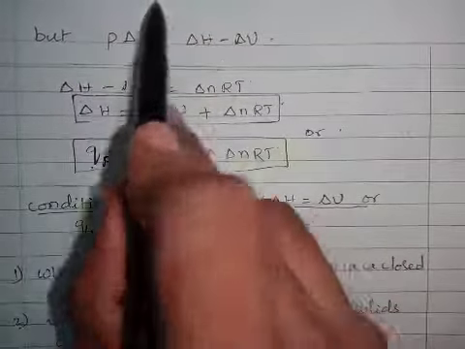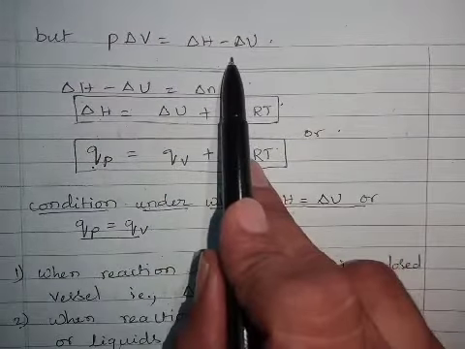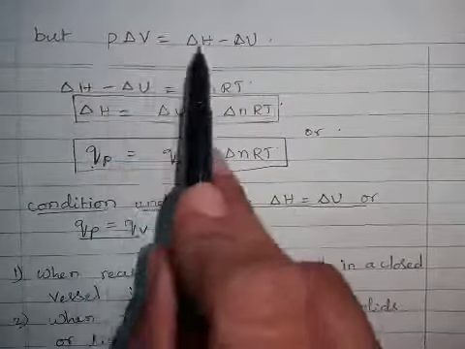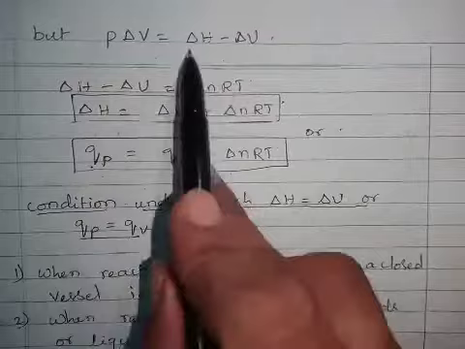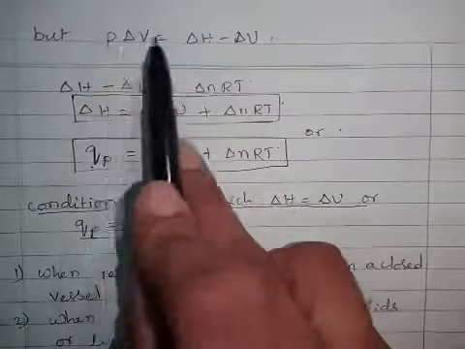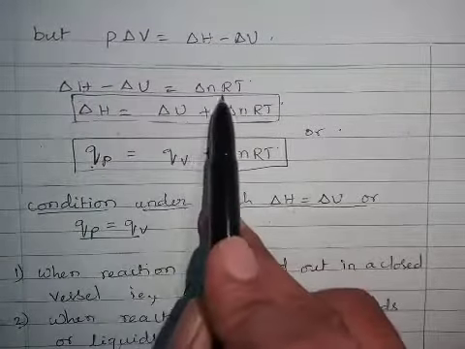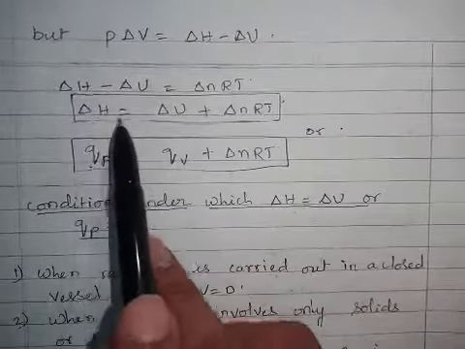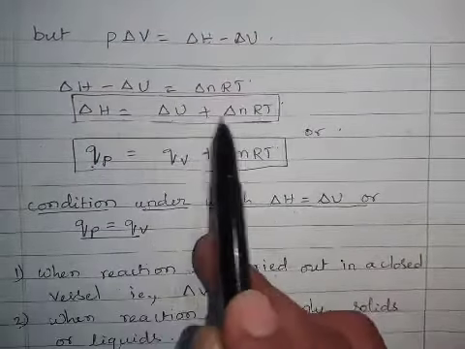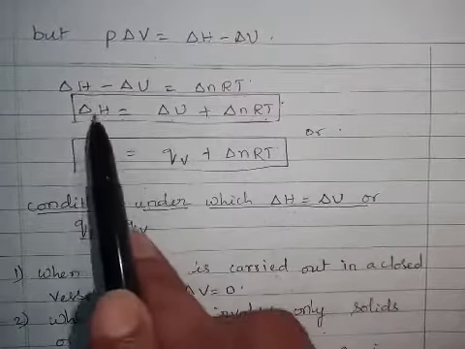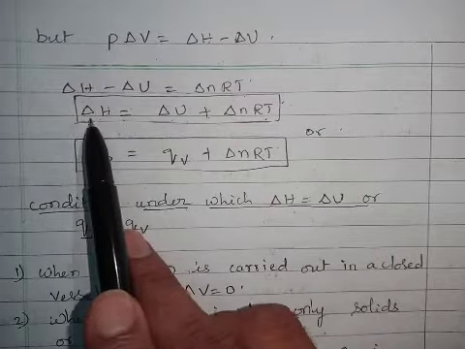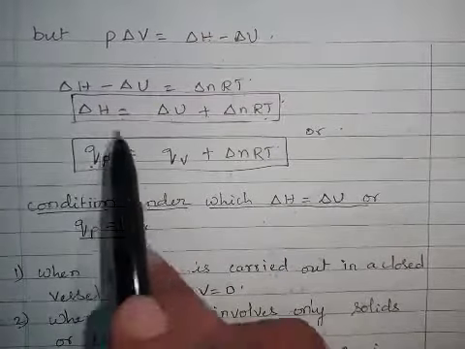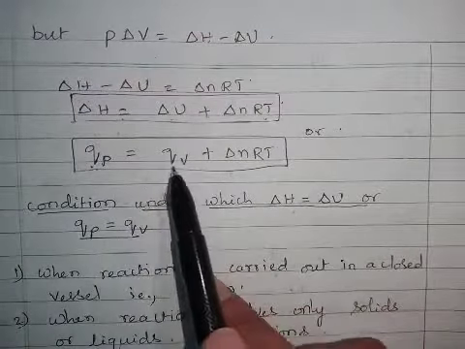This we obtain from the first law of thermodynamics. So we are separating delta H, and in place of P delta V we are taking delta nRT. Already we proved that delta H = delta U plus delta nRT. And already we know that delta H, the change in enthalpy, is equal to QP, and delta U is nothing but QV.